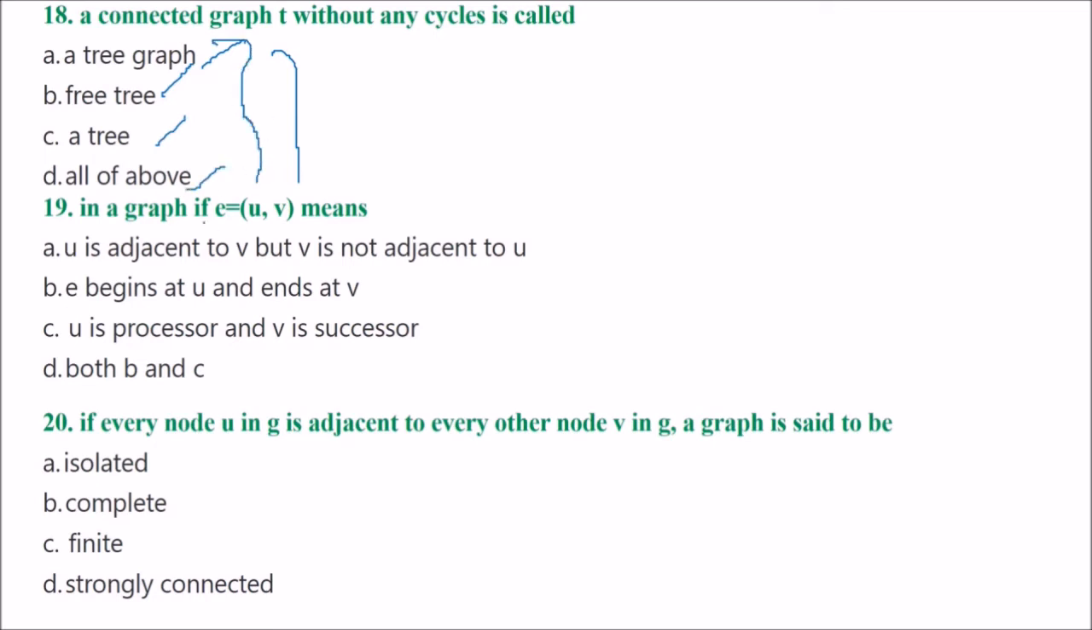In a graph, if E equals U comma V, what does it mean? Please read these and try to answer. Let us see. U is adjacent to V, but V is not adjacent to U. This is wrong. E begins at U and ends at V. This is correct. U is predecessor, V is successor. This is also correct. So we'll go with D, both B and C. Next is, if every node U in G is adjacent to every other node V in G, a graph is said to be what?